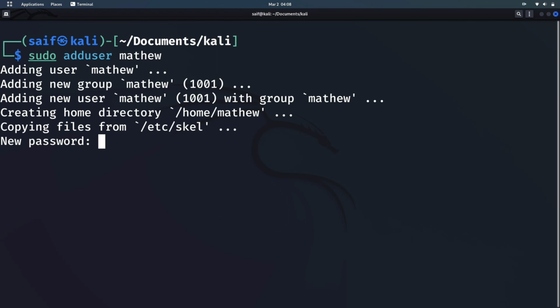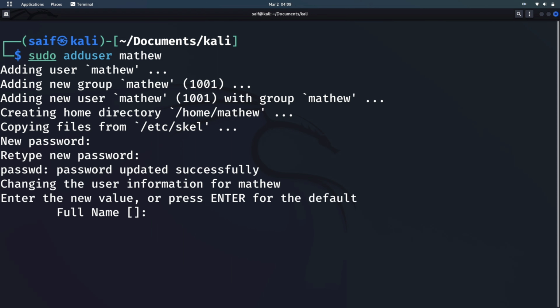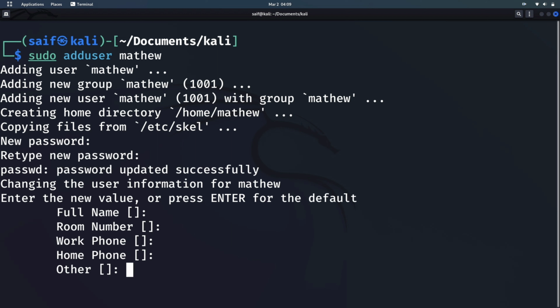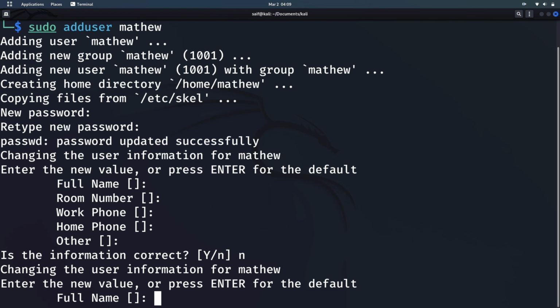Hit enter, and it will create a new user. So it will ask for the password. Let me just type a password, and now again retype the password, and you can skip this. Just type enter, enter, and enter again and again, and it will complete the process. It will say, is your information correct? I don't want to create a user right now, so I will just click N. If you want to create a new user, you can type Y and hit enter, and it will create a new user for you.